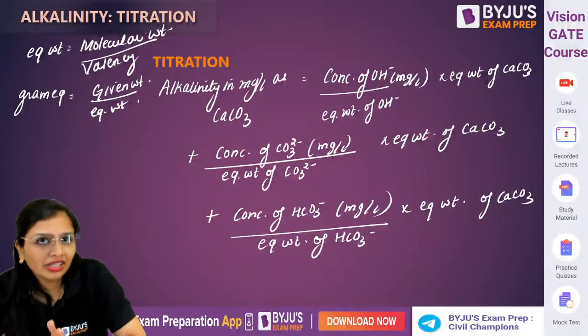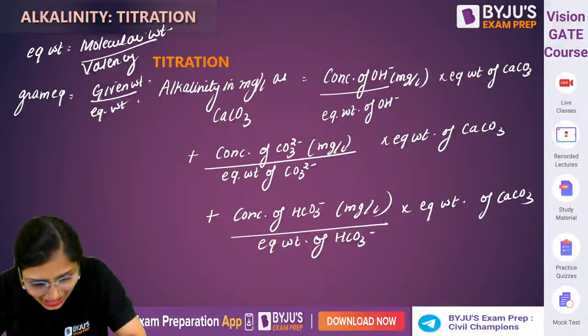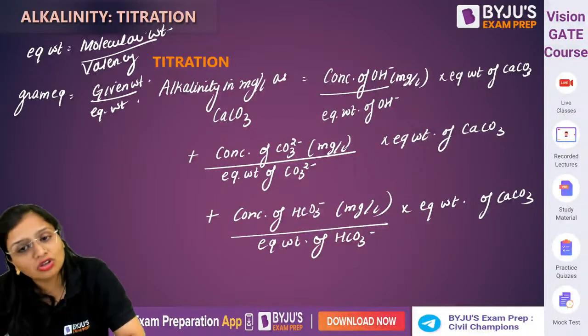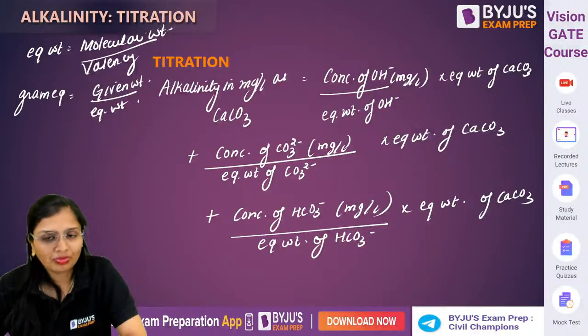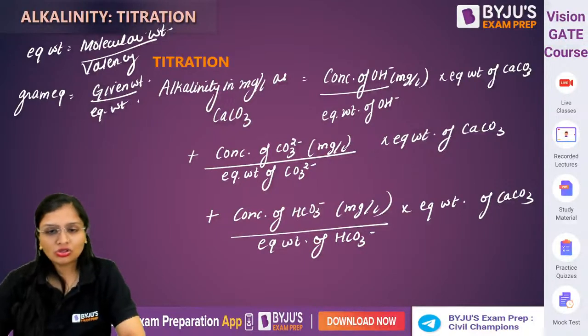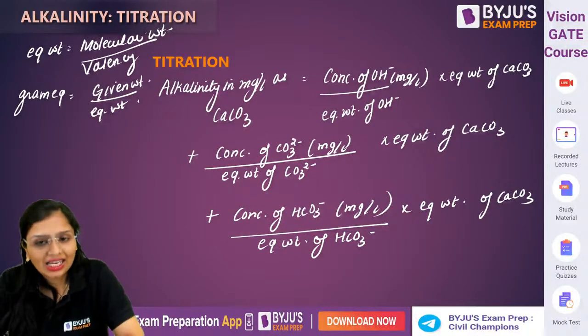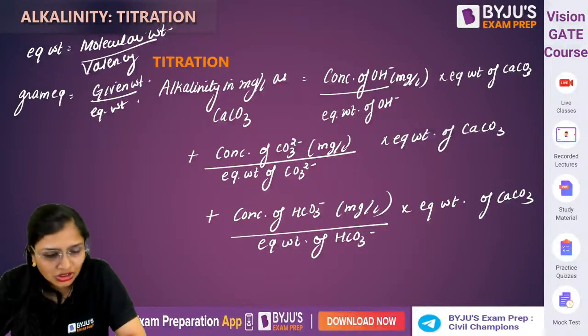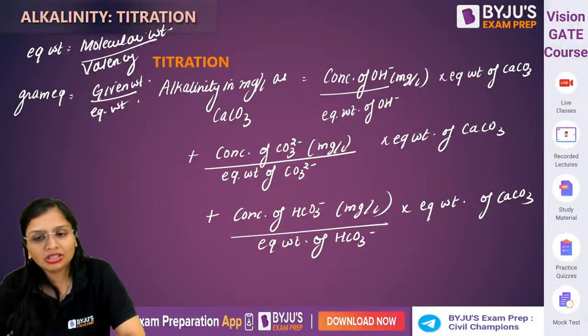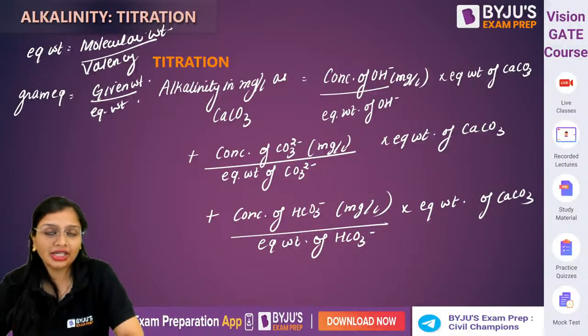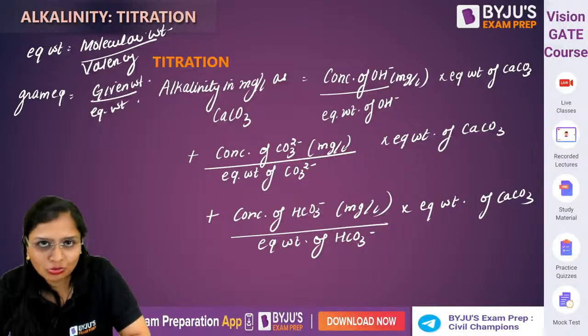If any alkalinity is not given to you in the question, that means that alkalinity is not present. If it is not present, consider it as zero. Clear? Fine. So this was regarding alkalinity, and more questions we will deal with in the next session. After this, we'll be solving hardness, and then we'll take sessions in which we'll solve questions related to both of them.